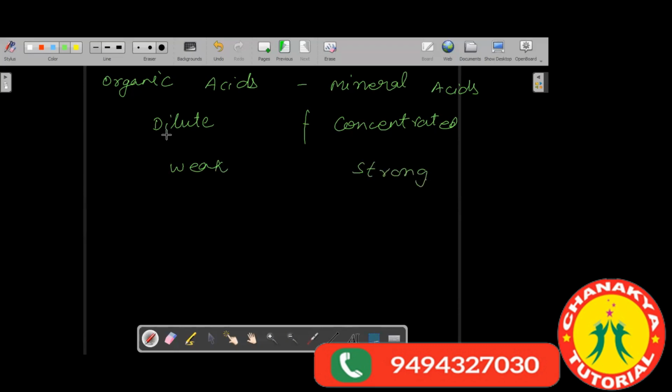Can I say dilute and weak are the same? No, sir. So what is the difference between a dilute acid and a weak acid? Weak depends upon the strength of the acid, while dilute depends upon the quantity of water present in it. Dilute and concentrated tell us the amount of acid or base present in water.